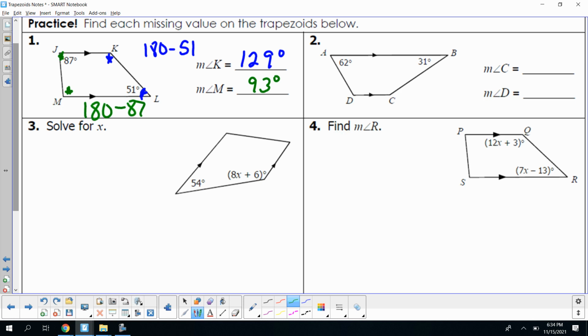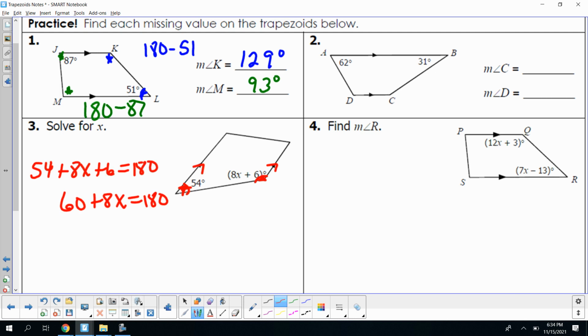Let's take a look at number 3. Here we have our parallel sides, so that means 54 and 8x plus 6. They are consecutive angles. So I can add them up, and that should equal 180 degrees. So 54 plus 8x plus 6 equals 180. Let's simplify. 54 plus 6 gives me 60. And if I subtract 60 from both sides, I get 8x equals 120. And then when I divide by 8 on both sides, I get x equals 15. That's what they ask us to find, so we are done.